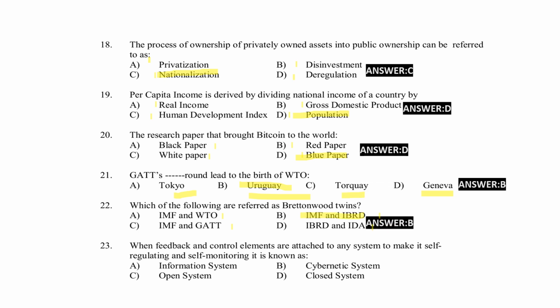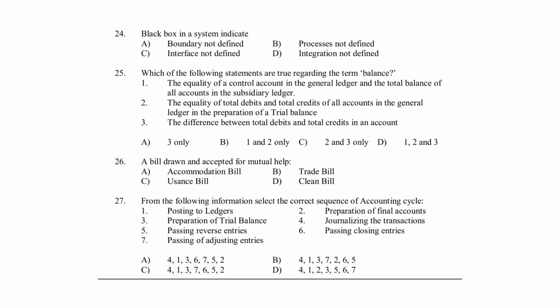Next, when feedback and control elements are attached to any system to make itself regulating and self-monitoring, it is known as information system, cybernetic system, open system, closed system. Right answer for the question, option B, cybernetic system. Black box in a system indicates boundary not defined, process not defined, interface not defined, integration not defined. Option B, process not defined, is the right answer here.